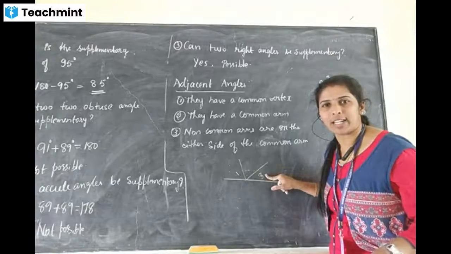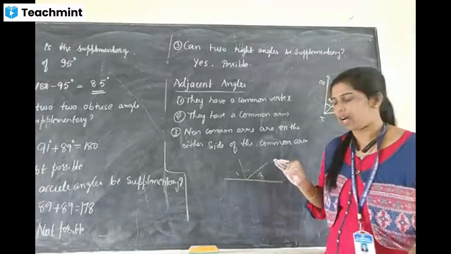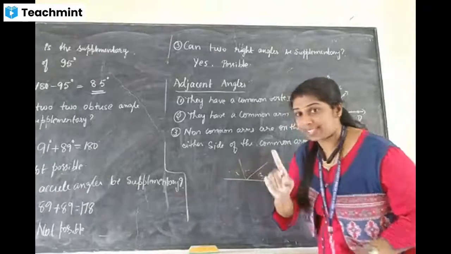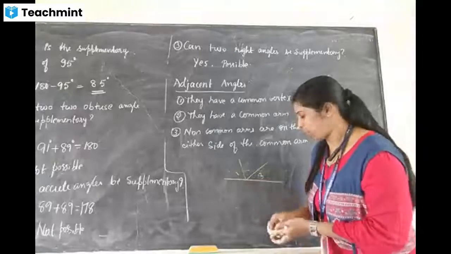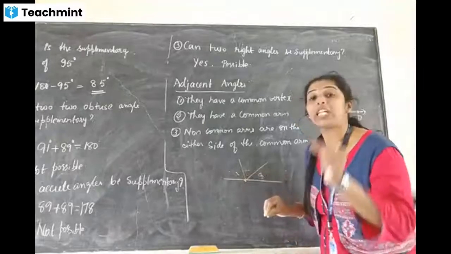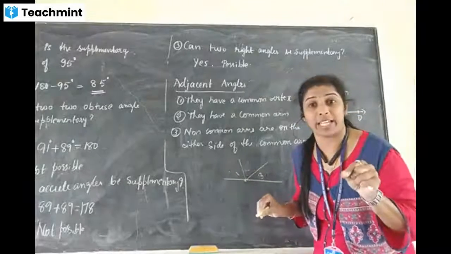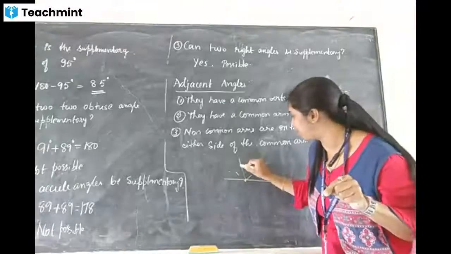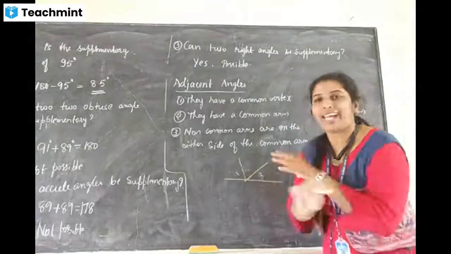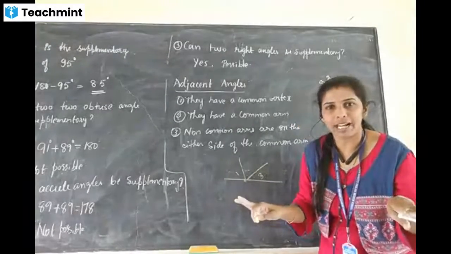Not clear about the adjacent angle? See, adjacent angle means one common vertex must be there, and one common arm must be there. Here there is no common arm. They are not common. Correct?